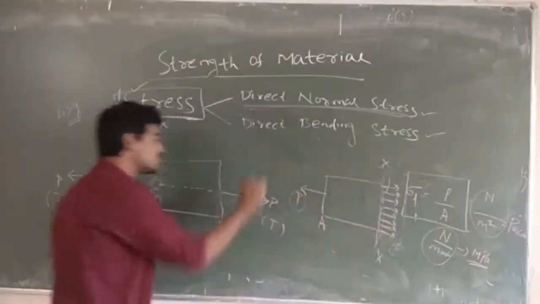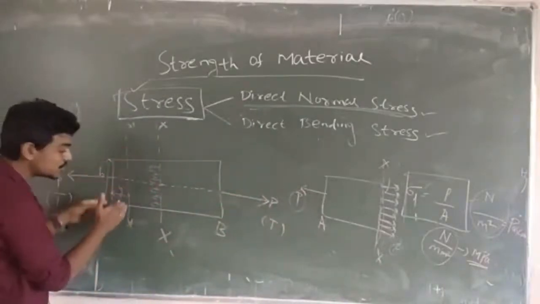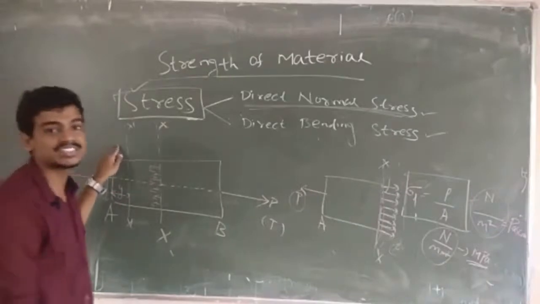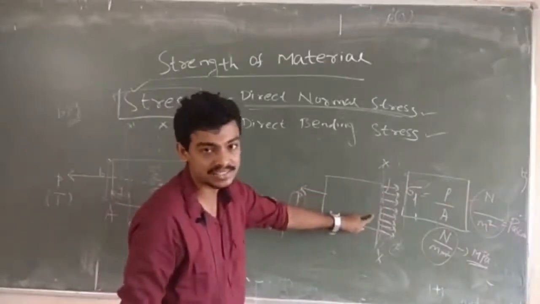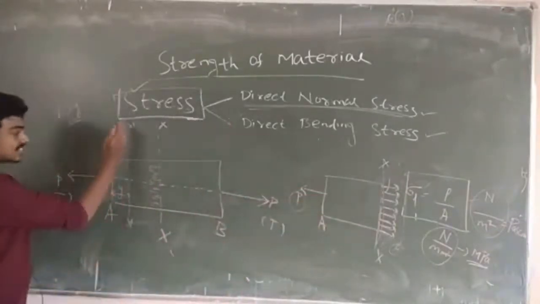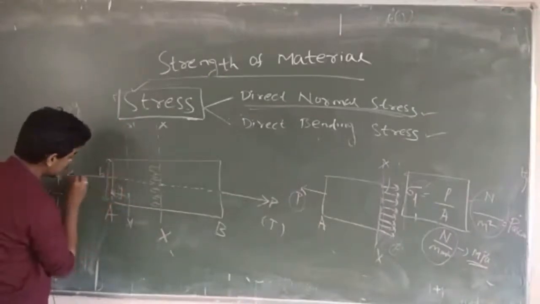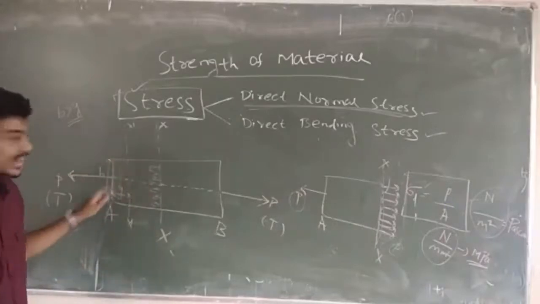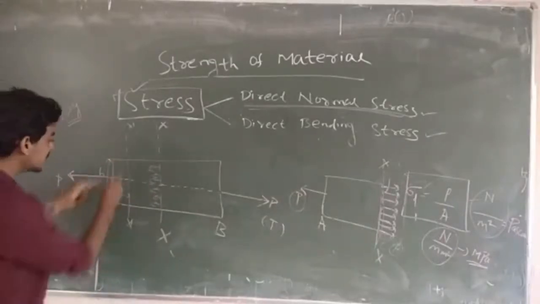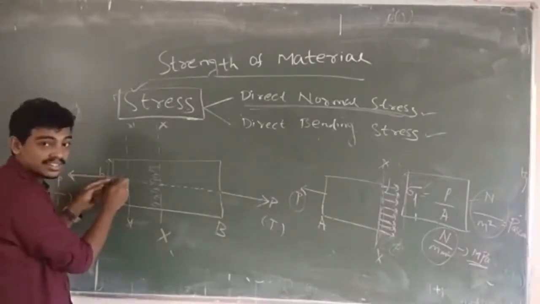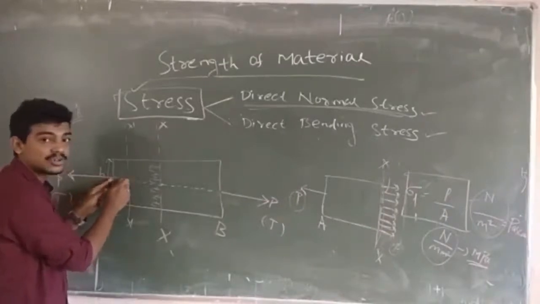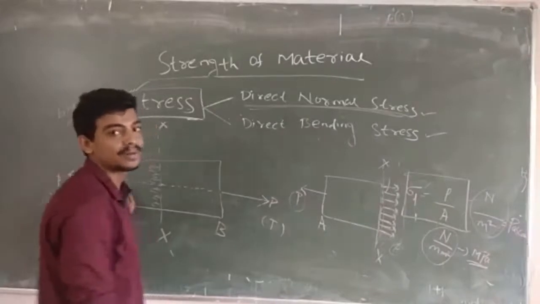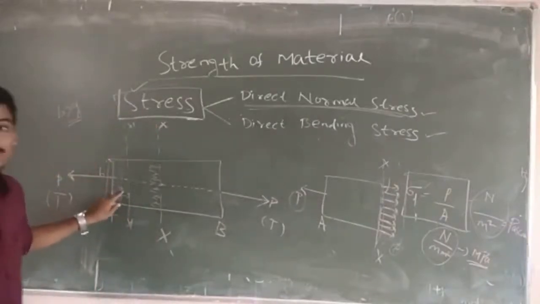But if that section is close to one end, then you cannot tell that the stress distribution is uniform like this, because as the section is closer to the load, stress concentration will come at that end. So in this case the stress distribution is non-uniform. You have to take care of it.